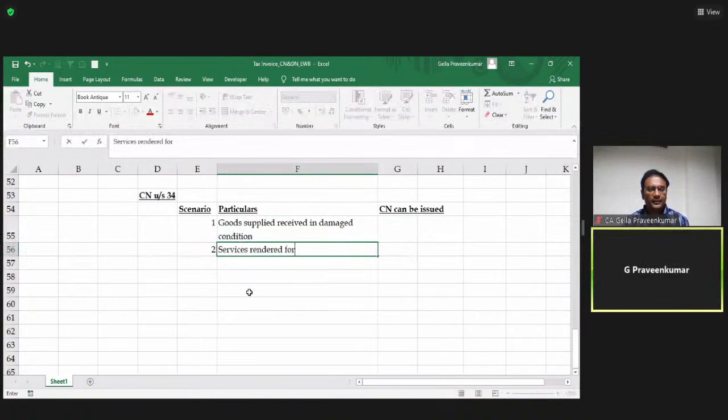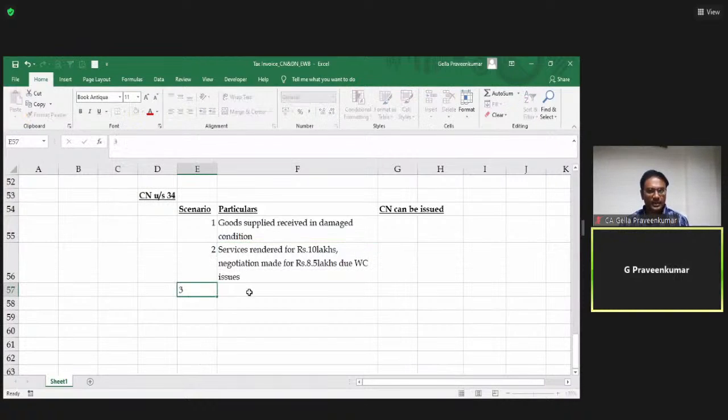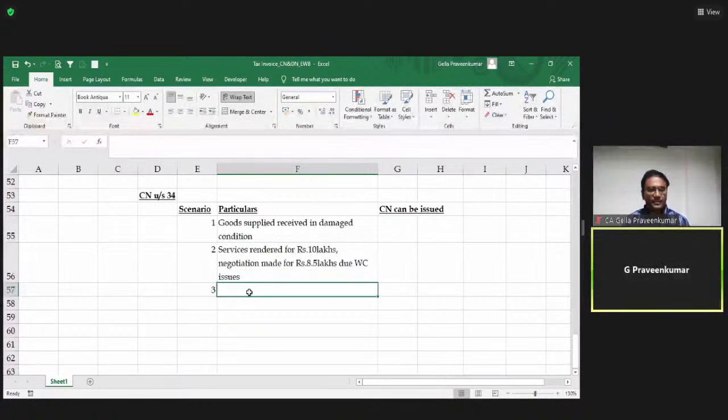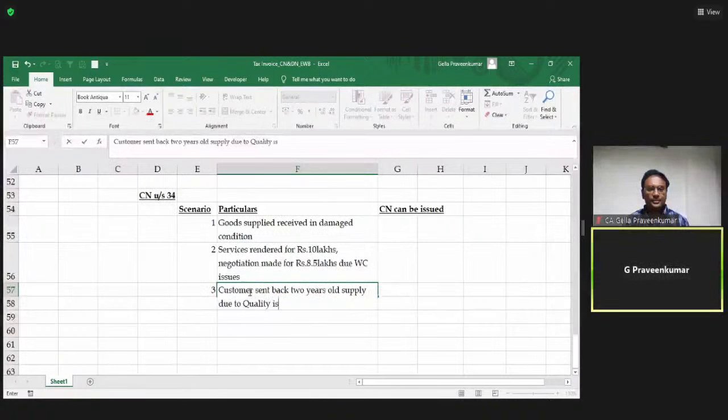Second, services rendered for rupees 10 lakh, negotiation made for rupees 8.5 lakhs due to working capital issues. Third, the customer sent back a 2-year-old supply due to quality issue.